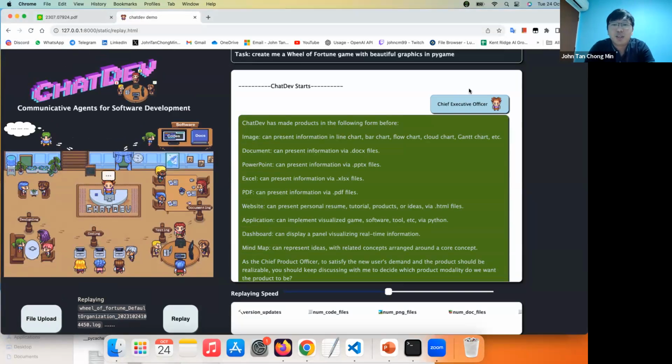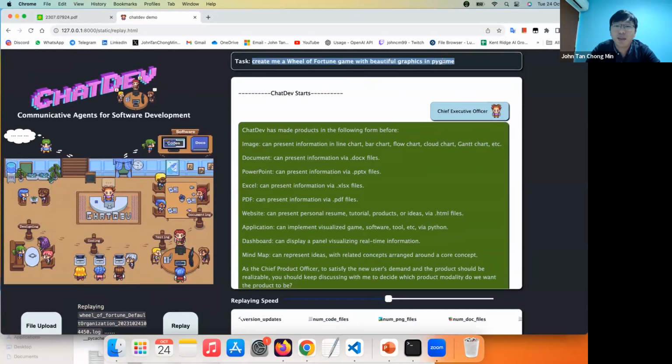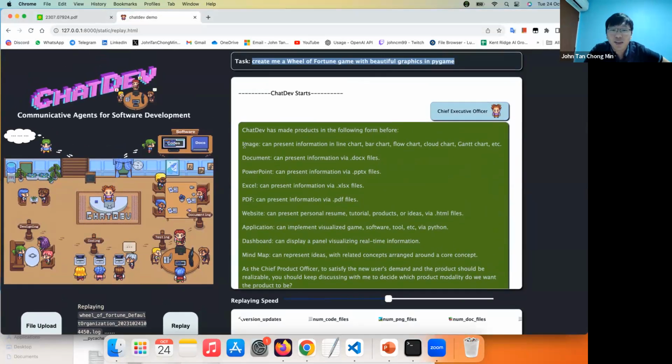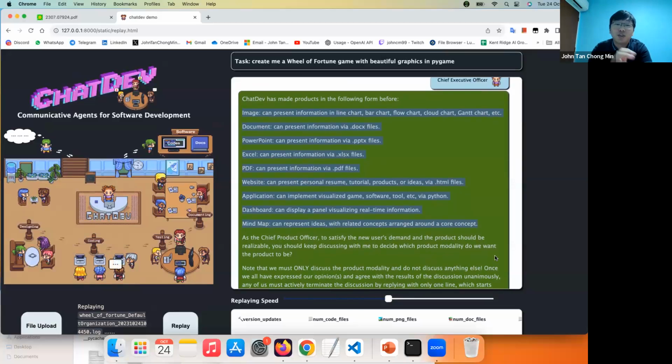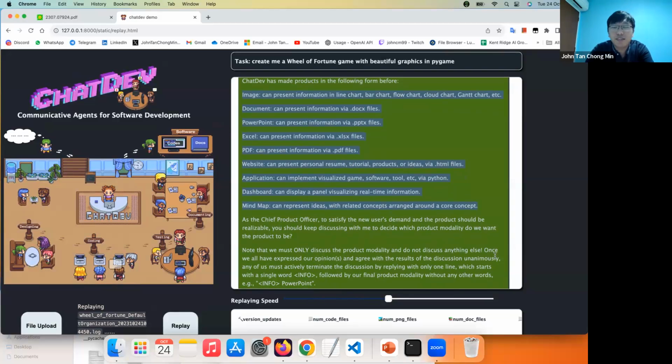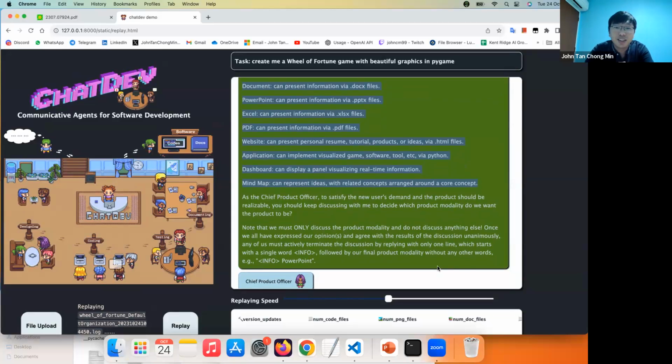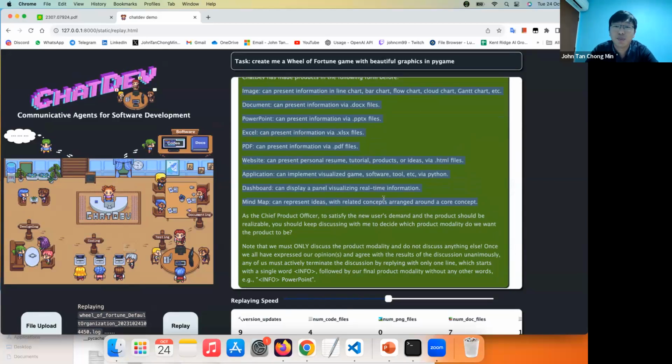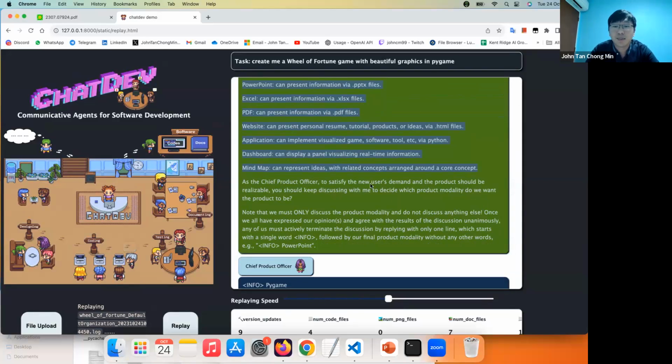At the start, you give the requirement. The requirement is like this: I said, create me a Wheel of Fortune game with beautiful graphics in Pygame. Then we have the chief executive officer starting it. You notice that they ground the agents using a text prompt. The text prompt can say you can only use the following tools like image, document, and so on. One thing I would like to say about ChatDev is that there's not really tool use here. It's mainly prompting the agent in text, and the output of the agent is also mainly in text. This is quite a big limitation, but I think with improvements, this can be linked to other tools and external APIs and so on.